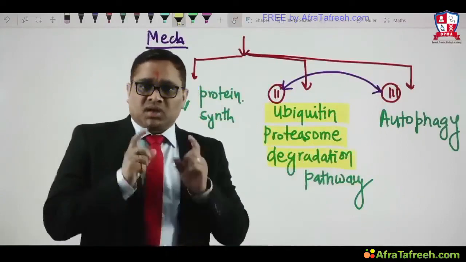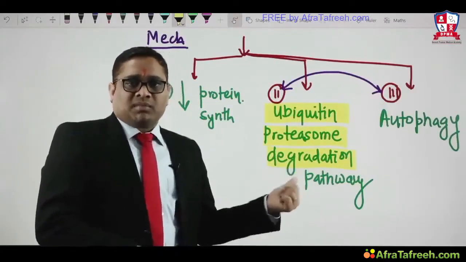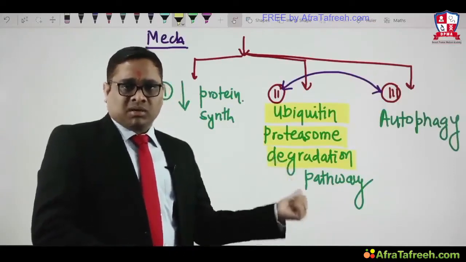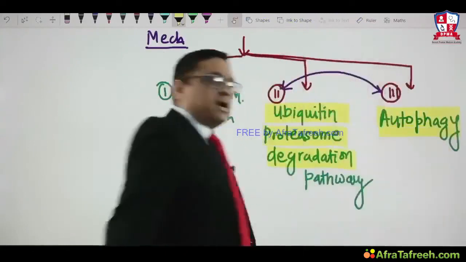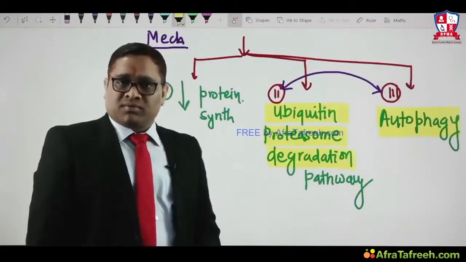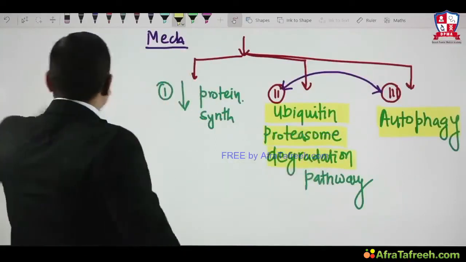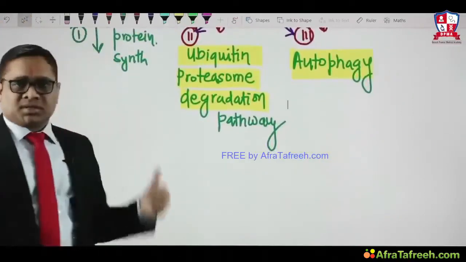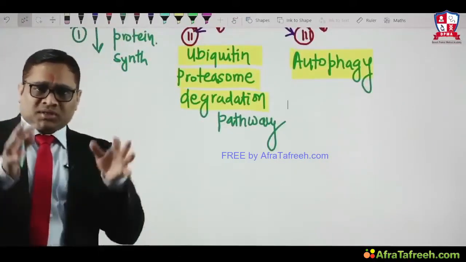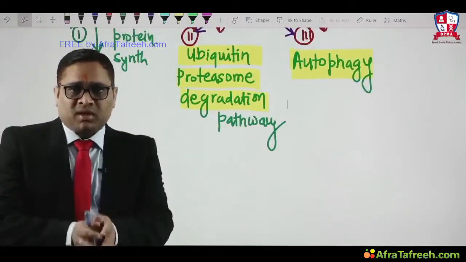Whenever you read this in any subject, you must focus on this topic, because in the All India exam they are asking questions from here, right? And autophagy was another important question which the examiner had asked in the All India exam 2014 and 15, right? So that is why I wanted to discuss these three mechanisms of atrophy. Look at the three mechanisms I have written: decrease in protein synthesis, so it is very clear, protein synthesis will go down, so obviously cell size and number will be reduced.